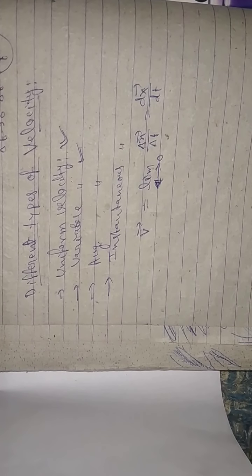A body is said to be moving with variable velocity if either its speed changes, or its direction of motion changes, or both change with time. Means either its speed changes or its direction of motion changes, or both of them change, then its velocity will be known as variable velocity. So I think you have got it.